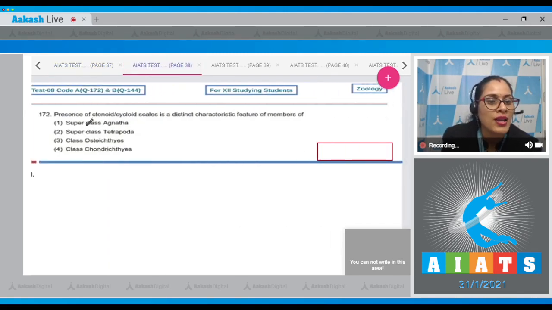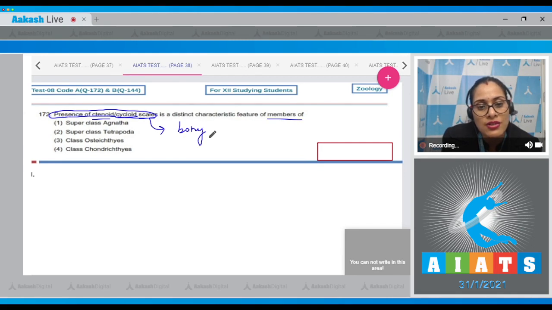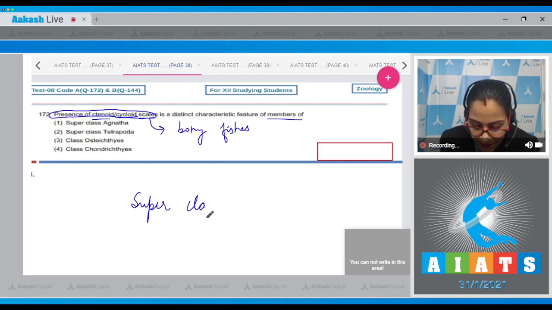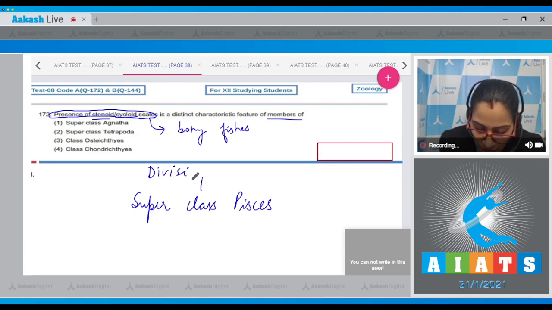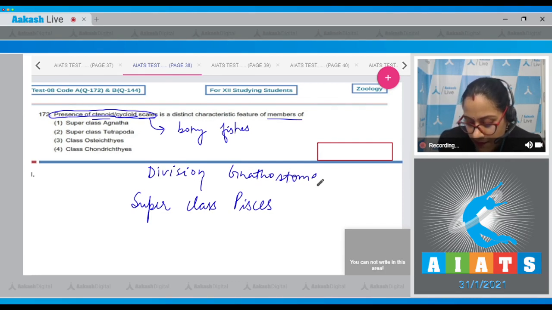Question number 172. Presence of ctenoid and cycloid scales is a distinct characteristic feature of members of... Presence of these scales is a characteristic feature of bony fishes or Osteichthyes that belongs to the superclass Pisces under the division Gnathostomata, and under this comes class Osteichthyes.